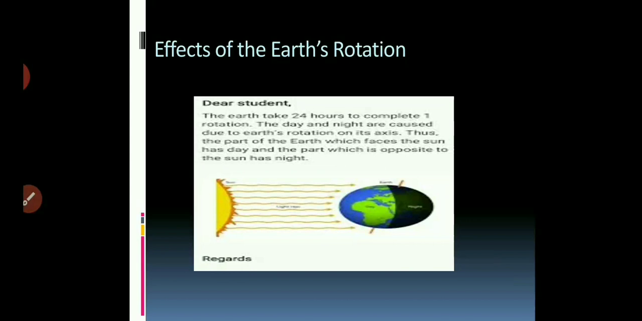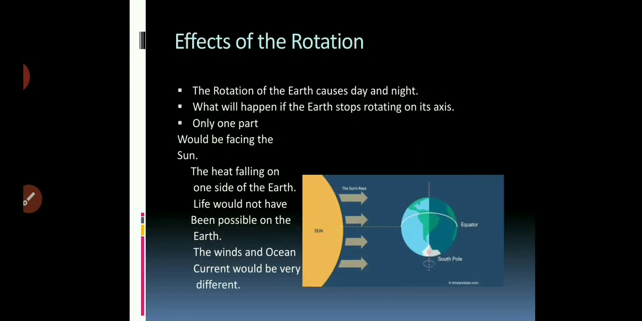Dear students, the Earth takes 24 hours to complete one rotation. The day and night are caused due to the Earth's rotation on its axis. Thus, the part of the Earth which faces the sun has day, and the part which is opposite to the sun has night. These are the effects of the rotation. The rotation of the Earth causes day and night. First we discussed that. And second, what will happen if the Earth stops rotating on its axis?